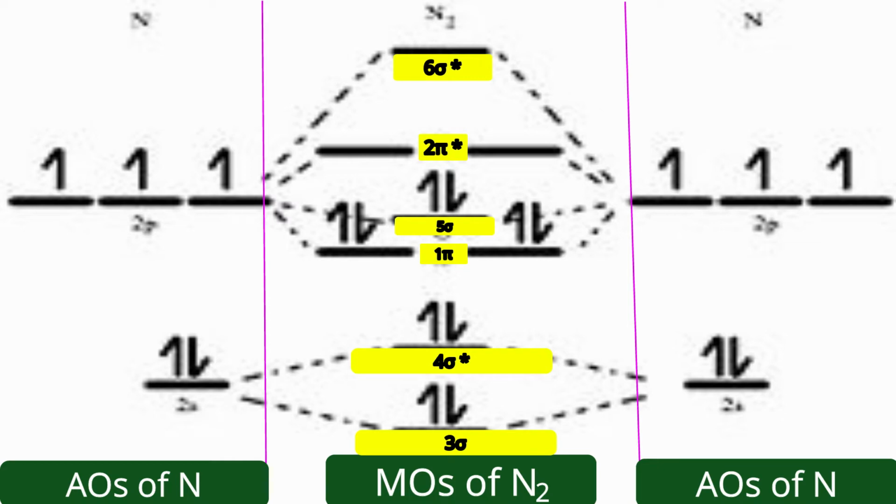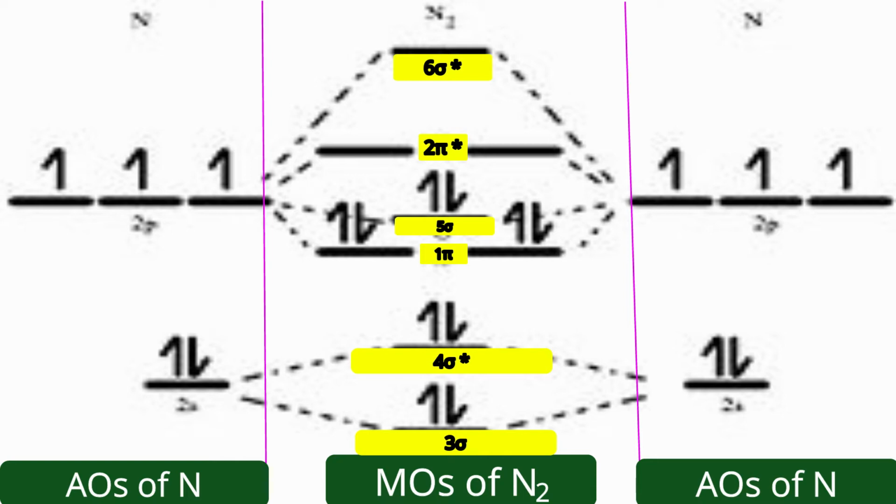Afterwards the antibonding orbitals are pi star 2py and pi star 2pz. Those I am representing as the second set of pi, so 2 pi, and because of antibonding nature, 2 pi star. And the last orbital, an antibonding orbital resulting from sigma interaction, is represented as 6 sigma star.